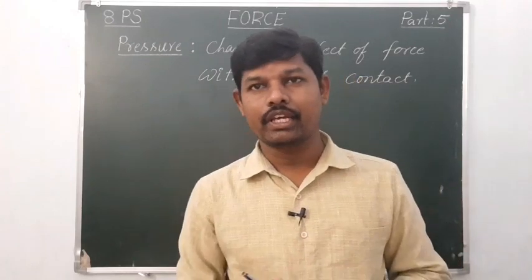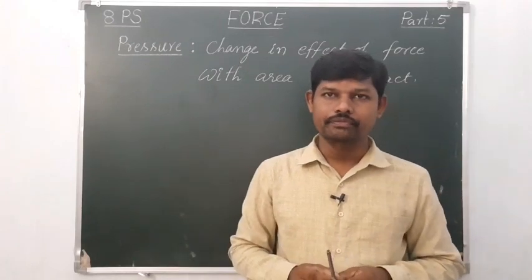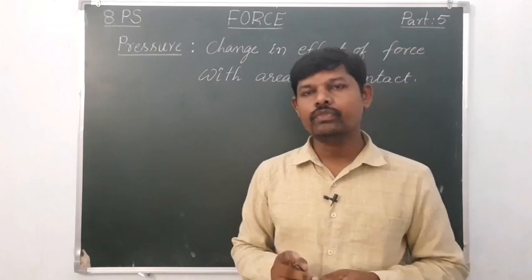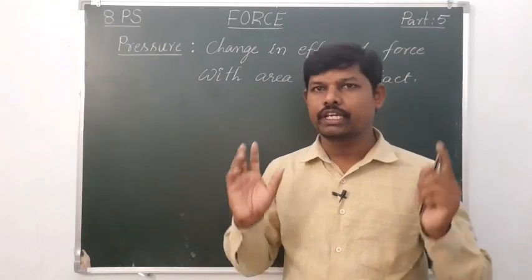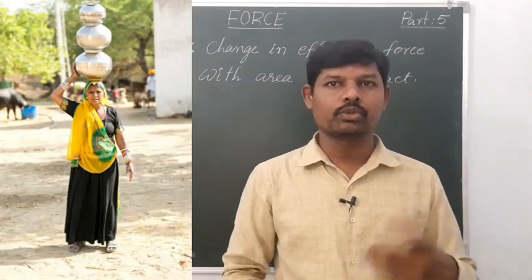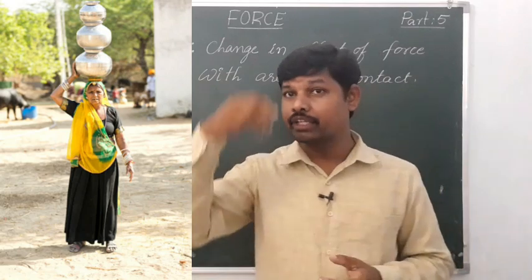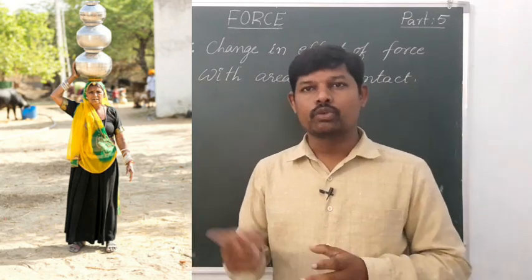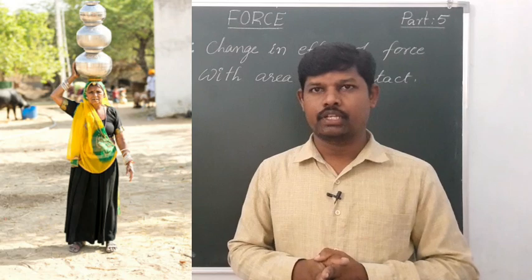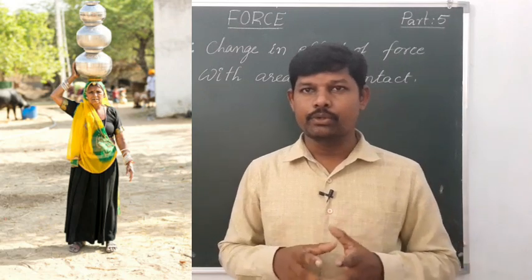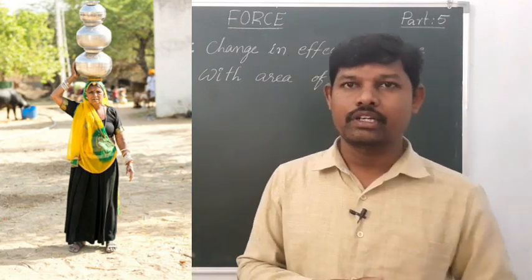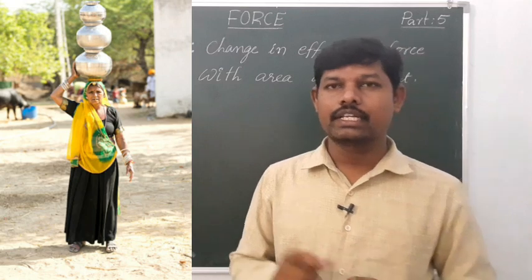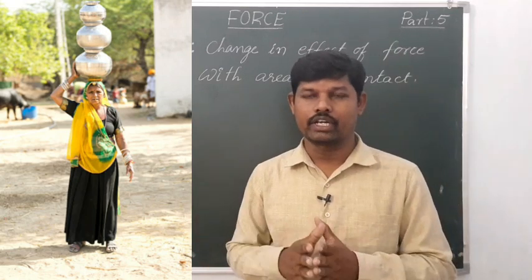So here is one more example. Potters. Do you know potters? They carry heavy loads. They keep 2-3 pots on their head and carry them. While carrying these pots on their head, they use turbans. What is a turban? Talapaga. We will call it talapaga.